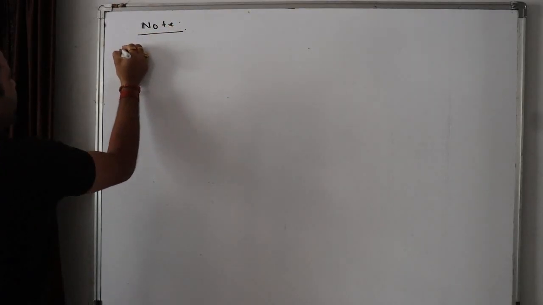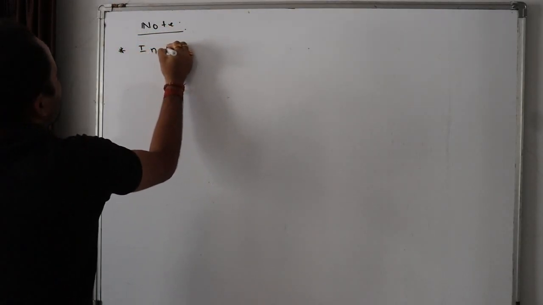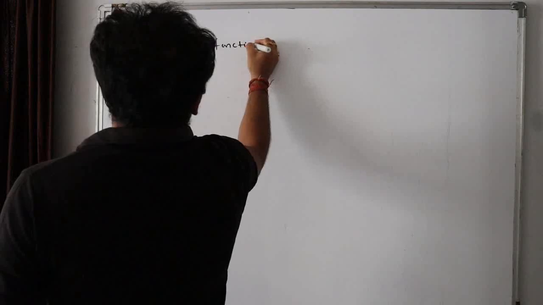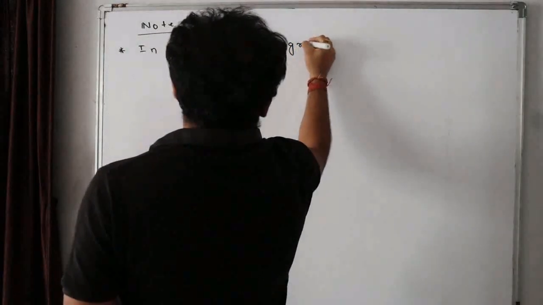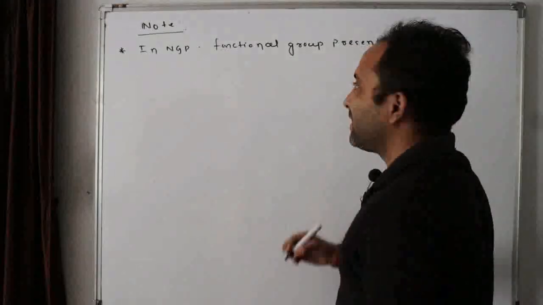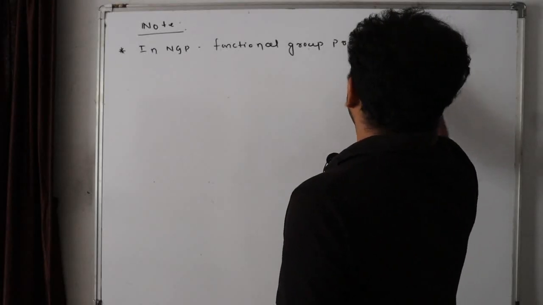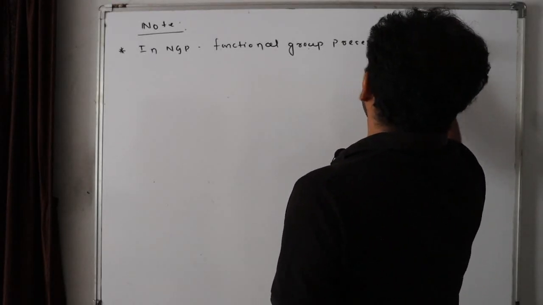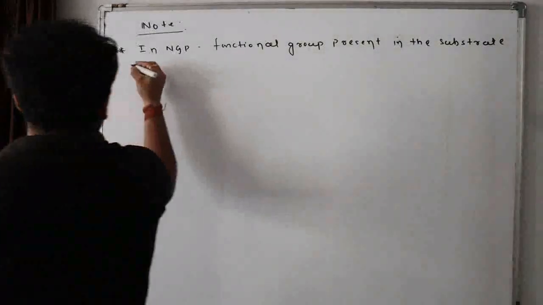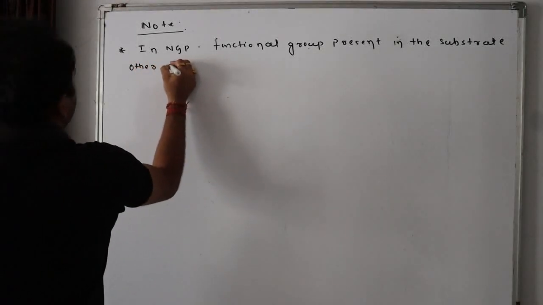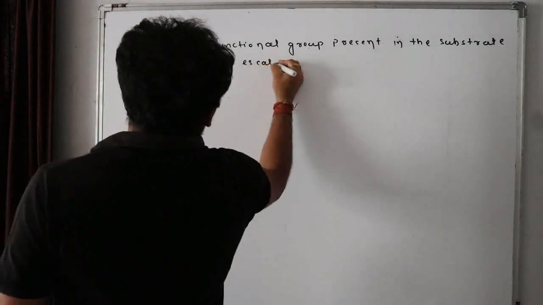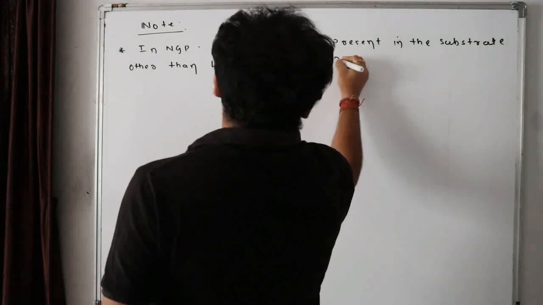What are the notes? Point 1. In NGP, functional group present in the substrate other than leaving group escalates the rate of reaction.